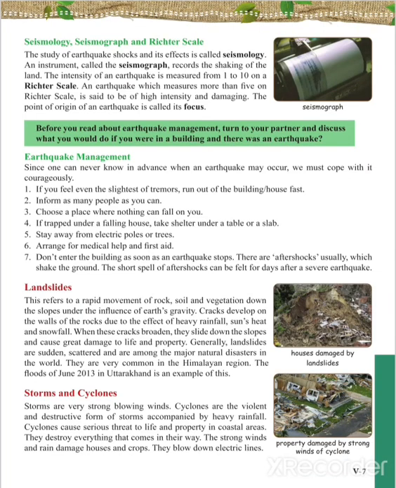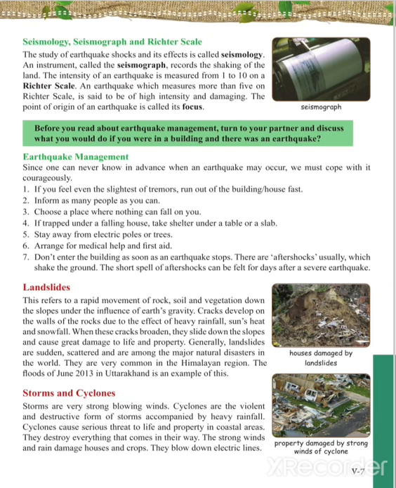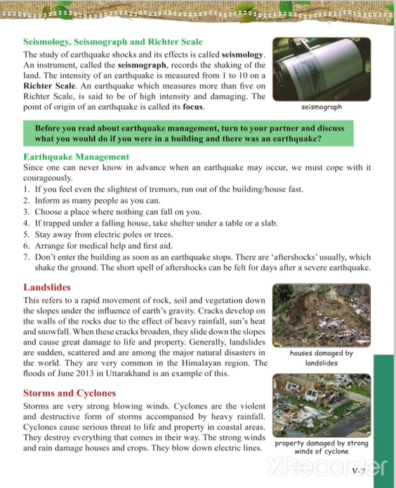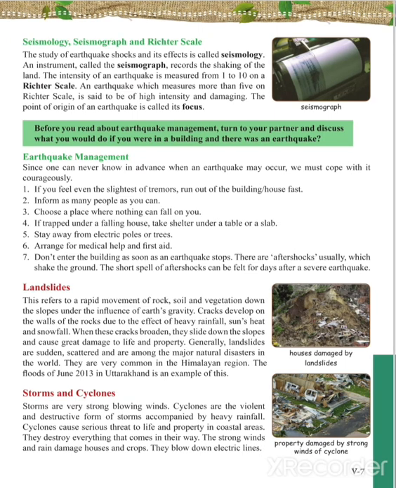Hello friends, today we will see the next part of natural disasters, that is landslides. A landslide refers to the rapid movement of rocks, soil and vegetation down the slope under the influence of earth's gravity. Whenever there is heavy rainfall, we see part of the mountain collapses and comes down. When it comes down, it brings the rocks present in that area, the trees grown there, and the houses built over there.